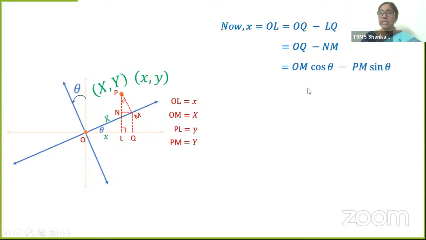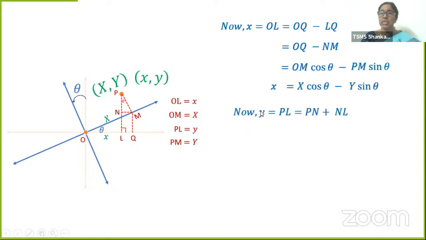Done. What is x now? OM cos theta minus PM sin theta. Do we know what OM is? O to M, that is capital X. And what is PM? Capital Y. So can we write x is equal to capital X cos theta minus capital Y sin theta? Children, do you see this? There is a relation between the old coordinates and the new coordinates.